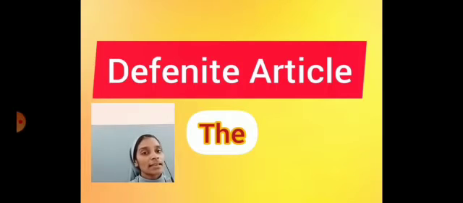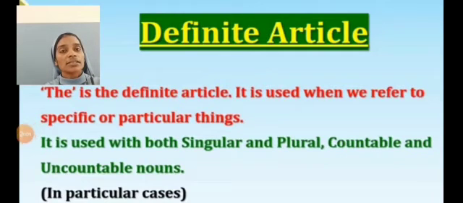Now let's see the definition of definite article. The definite article is used when we refer to specific or particular things. That means it can be used with a particular case. Also, it is used with both singular and plural, countable and uncountable nouns. That means it doesn't matter whether singular or plural, countable or uncountable nouns. एकवचन संज्ञा या बहुवचन संज्ञा दोनों में आर्टिकल द यूज करते हैं.